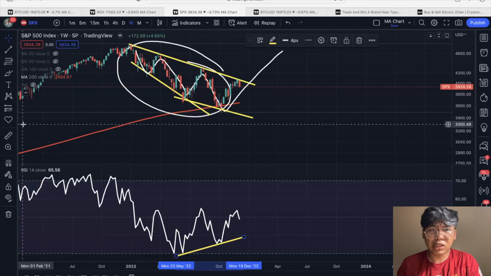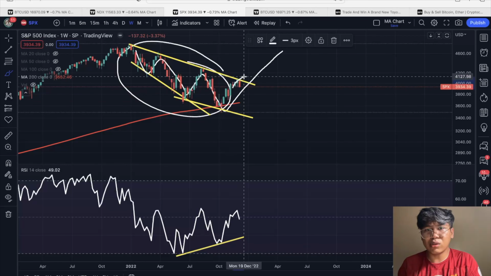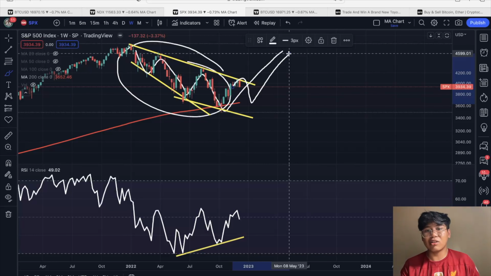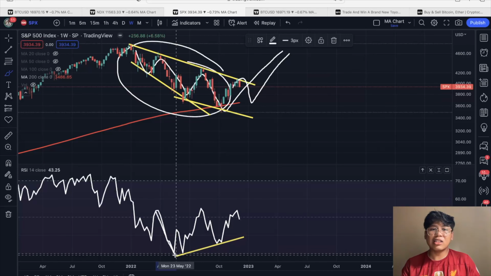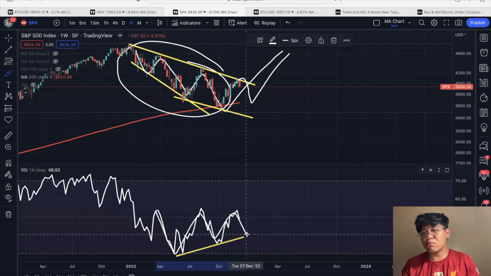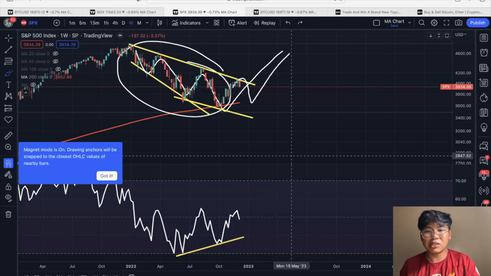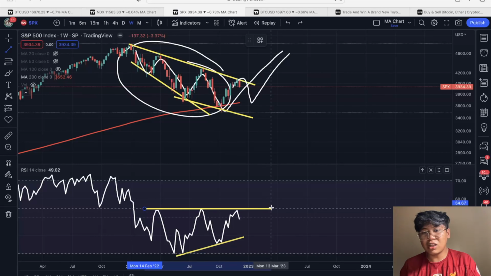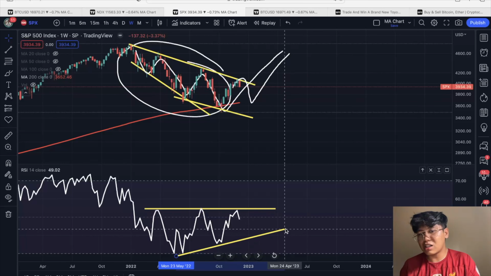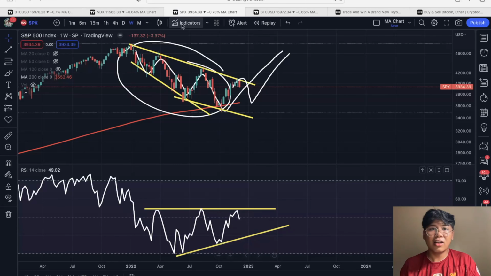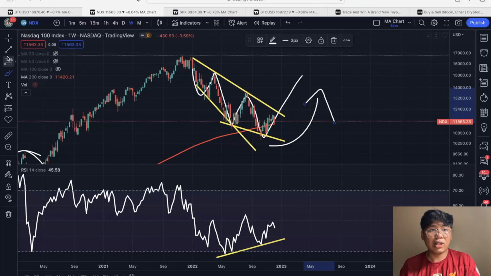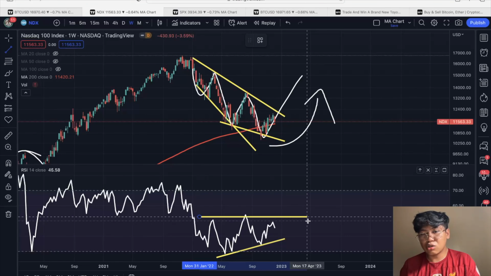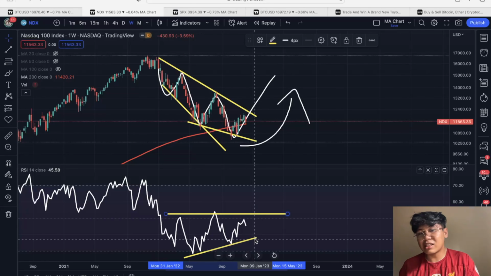I think we might potentially see one last drop dito before we see that massive run up to the upside. Kasi look at that. I think maganda na marites natin to one last time before we see a massive move to the upside. Siguro, just a thing to monitor for the next few days is to actually watch out for this ascending triangle dito sa ating S&P 500 chart as well as kay Nasdaq chart. Siguro, just monitor this ascending triangle dito.